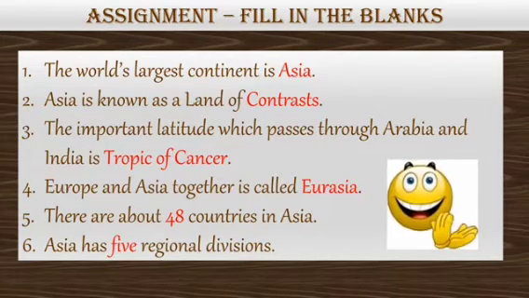Fourth, Europe and Asia together is called Eurasia. Fifth, there are about 48 countries in Asia. Sixth, Asia has 5 regional divisions. Very good, children. You have all written the answers correctly.